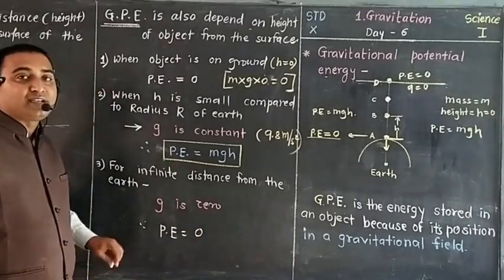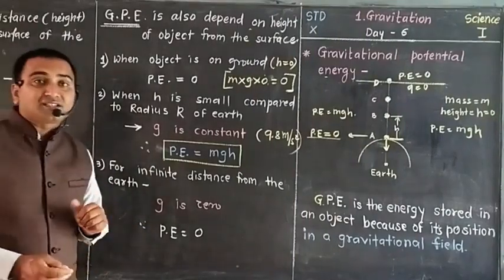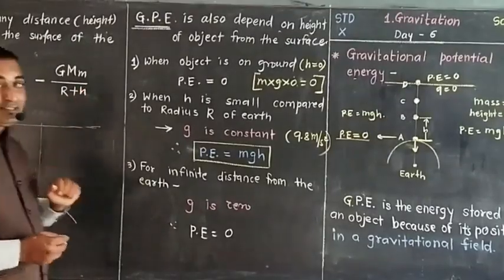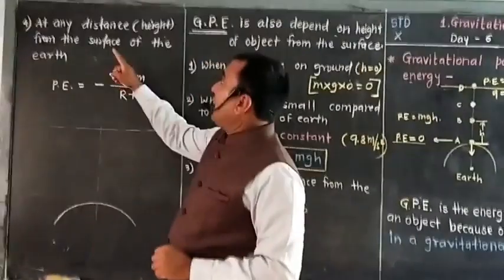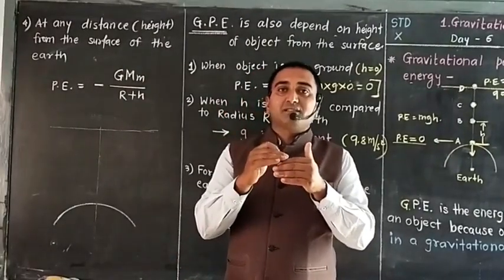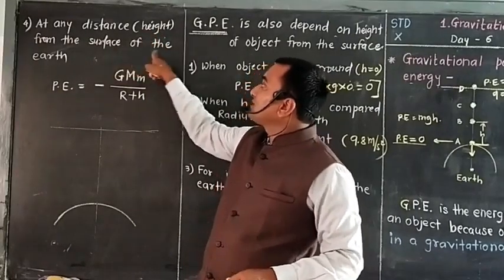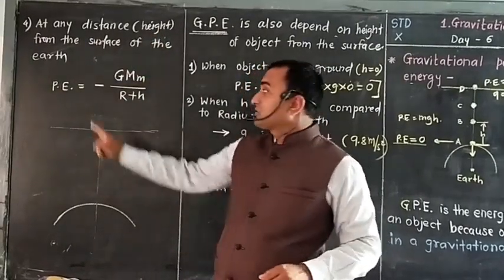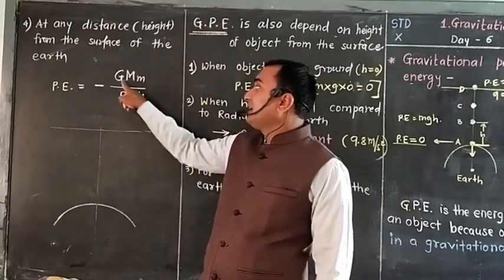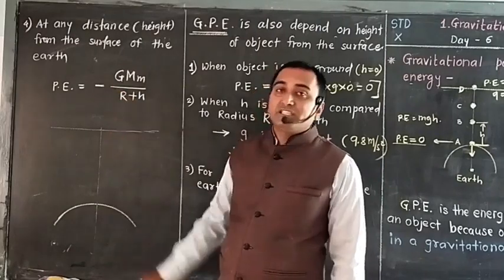Then how to calculate, or what is the formula to calculate, the gravitational potential energy? So we are focusing on the third part here. What is that one? At any distance, that is height. Distance means the distance between Earth and the object, that is actually height. From the surface of the Earth, gravitational potential energy is calculated by G M m divided by R plus h.